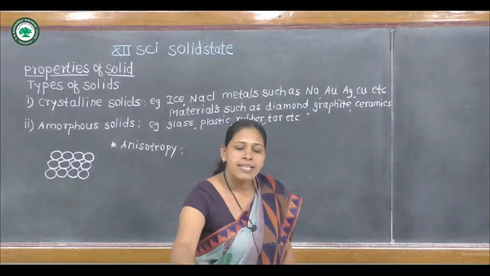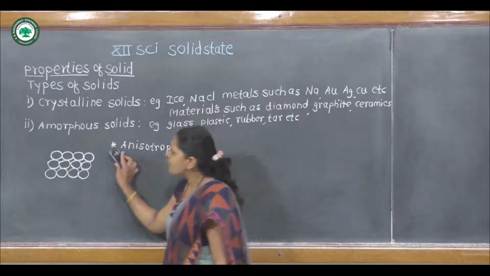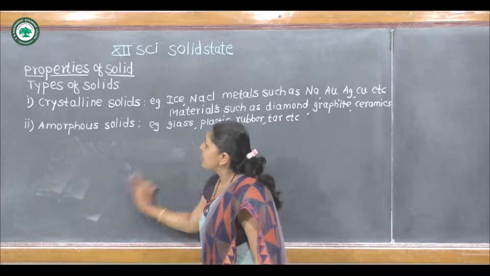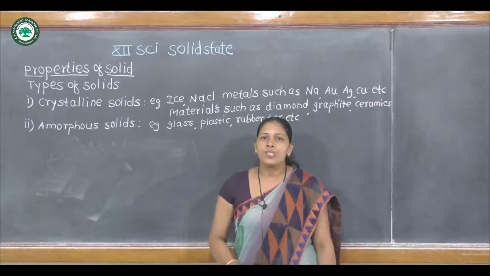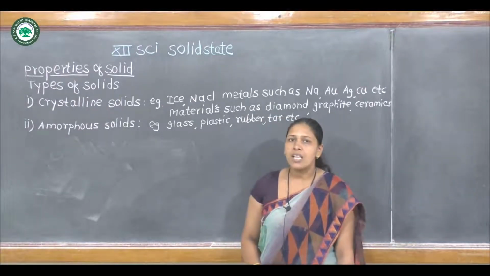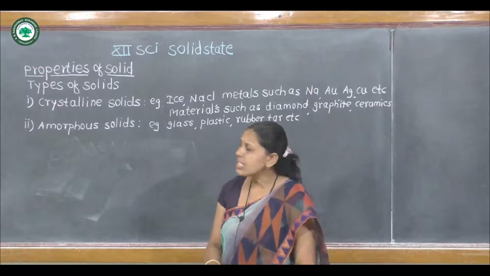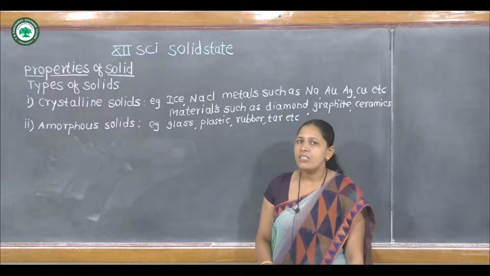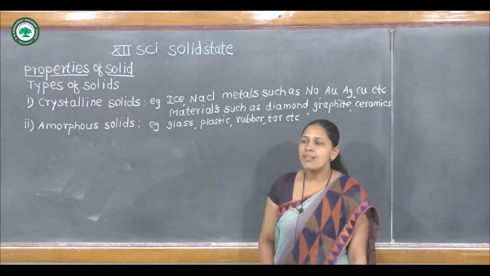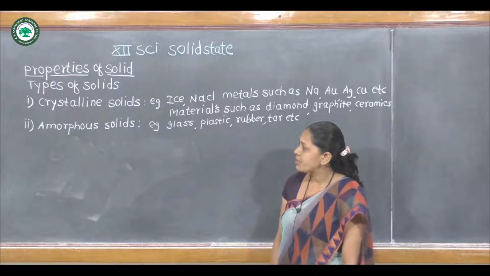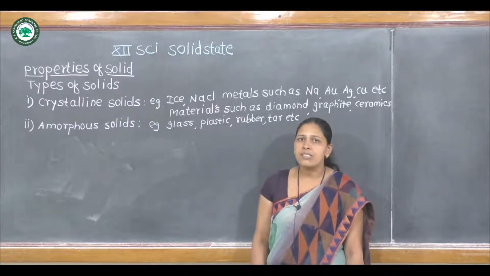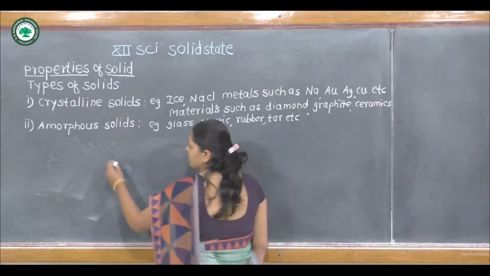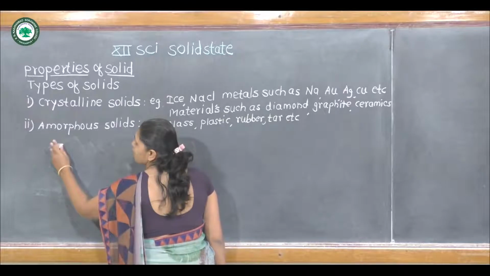The first main characteristic property of amorphous solid is that constituent particles are randomly arranged. The second characteristic property of amorphous solid is that it does not have a sharp melting point and boiling point. The third characteristic property of amorphous solid is that amorphous solids are isotropic.